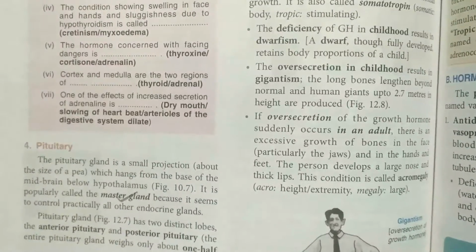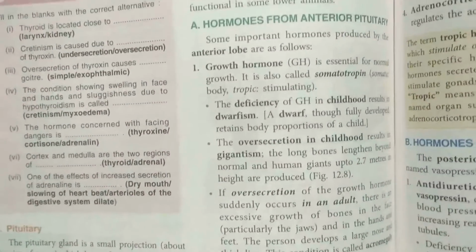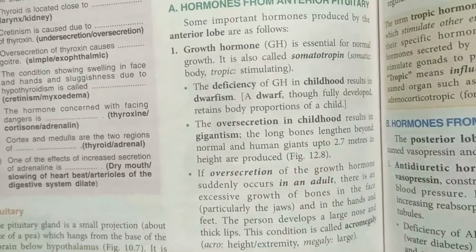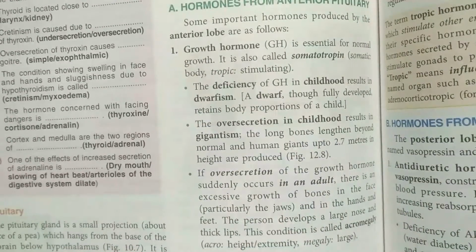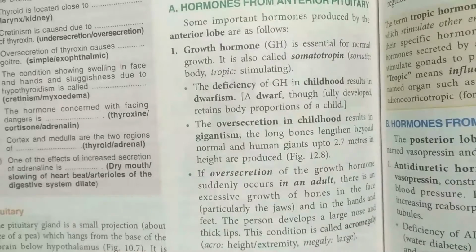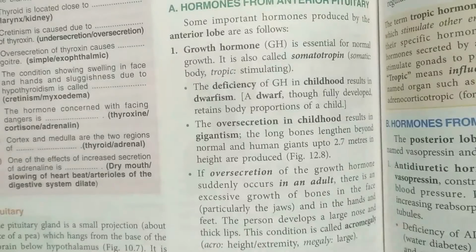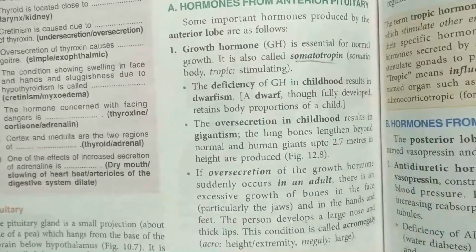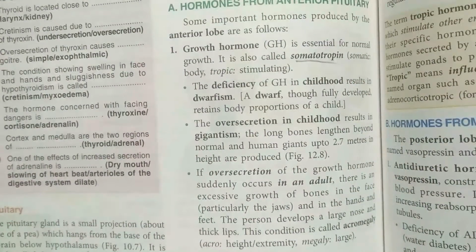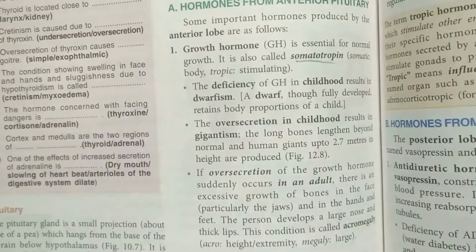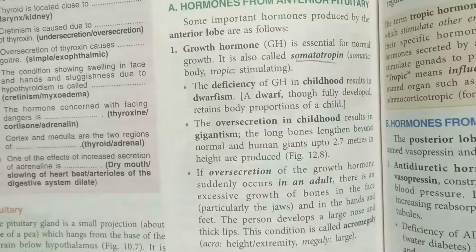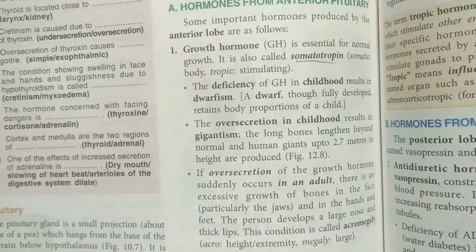Now the hormones which are secreted from the anterior pituitary. Now the anterior pituitary is releasing one of the important hormones that is known as the growth hormone. So as the name suggests, it is related to growth, and this is also known as somatotrophin. Somato means somatic cells, means the body cells, and trophic means stimulating. Now what happens if there is deficiency of the growth hormone?